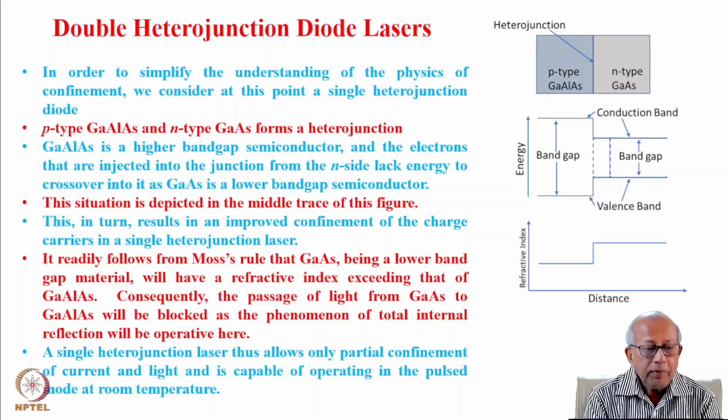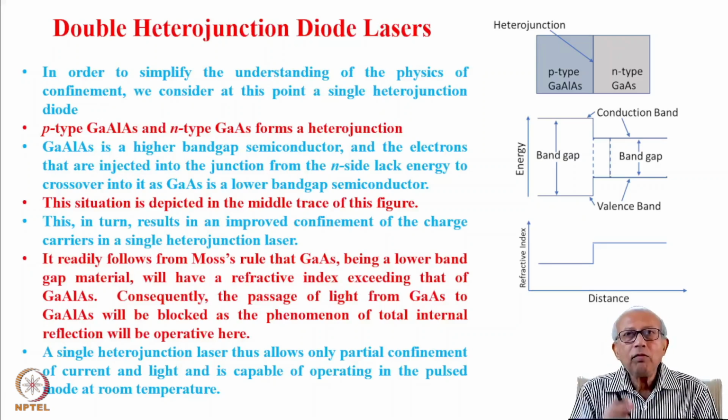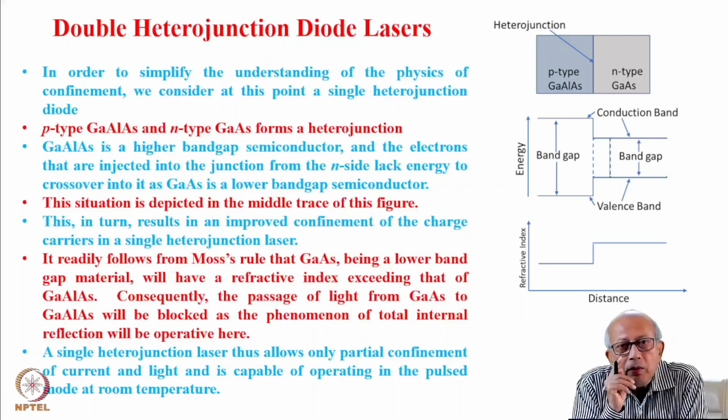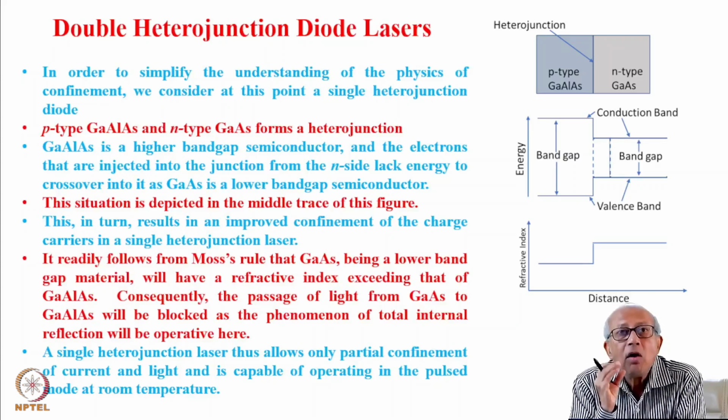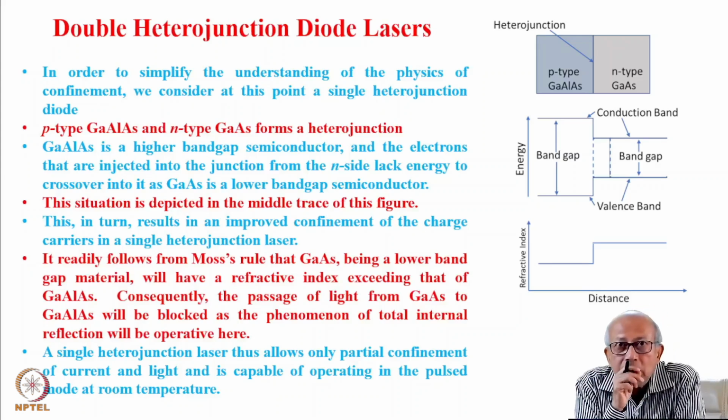So in the previous class, we have seen that the homojunction diode laser suffers from very poor electro-optic efficiency. That is because the confinement of light and the charge carriers is not possible in the vicinity of the junction.